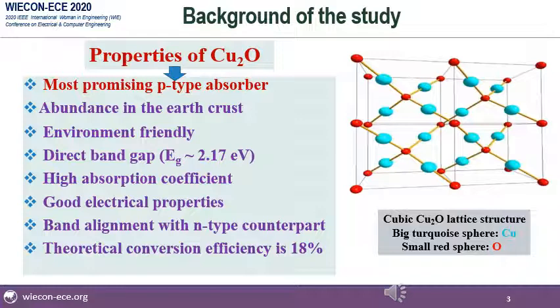First of all, background of the study. The properties of cuprous oxide. It is the most promising p-type absorber. It is abundant in the earth crust. It is environment friendly and it has a direct band gap nature, and the band gap value is almost 2.17 electron volt. It has high absorption coefficient and it is a very good electrical material. It has a good band alignment with n-type counterpart, and its theoretical conversion efficiency is 18%. Here I am showing a cubic cuprous oxide lattice structure.